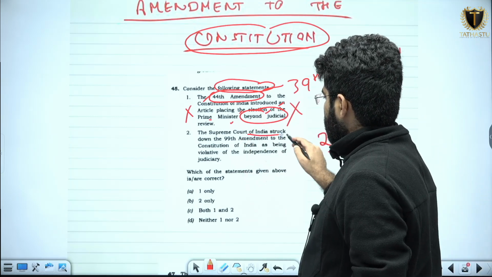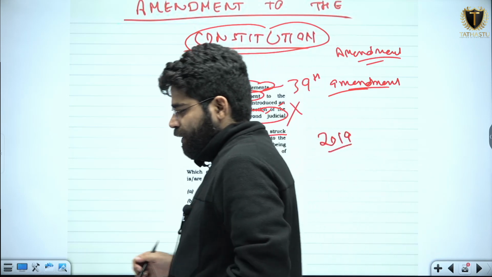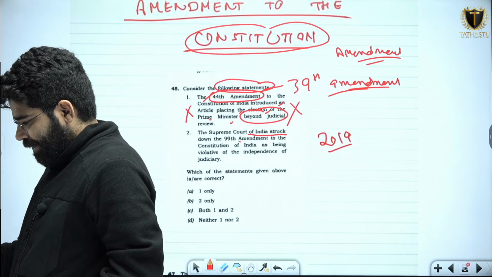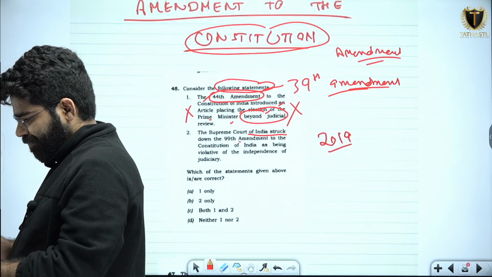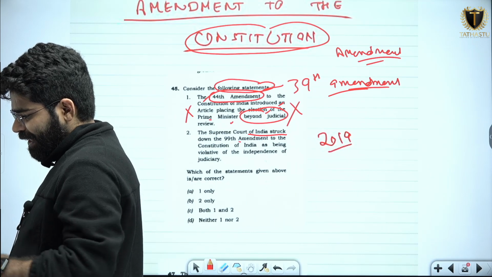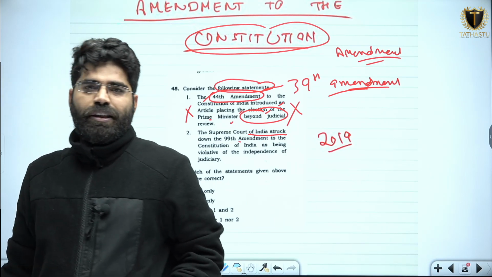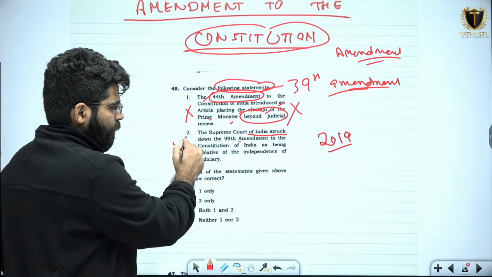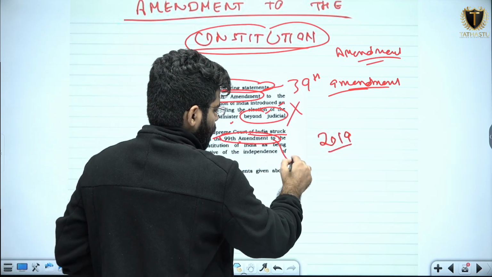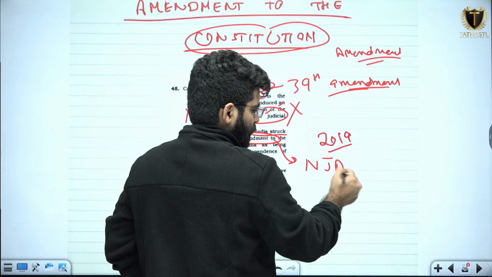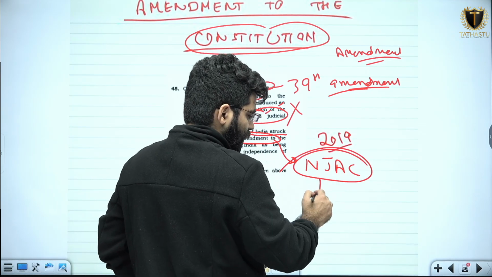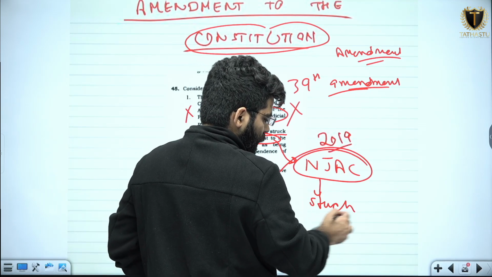The Supreme Court of India struck down the 99th Constitutional Amendment Act as being violative of the independence of judiciary. So this is a right statement, because the 99th Amendment Act was related to NJAC, and NJAC was struck down by the Supreme Court of India. Why?